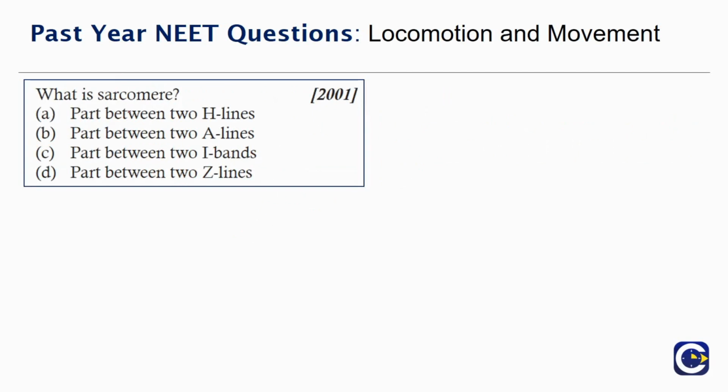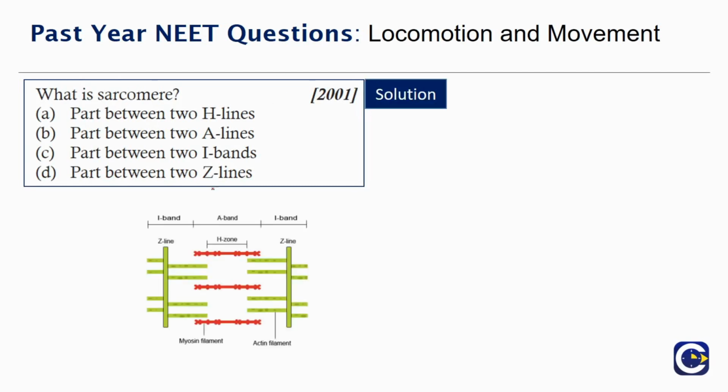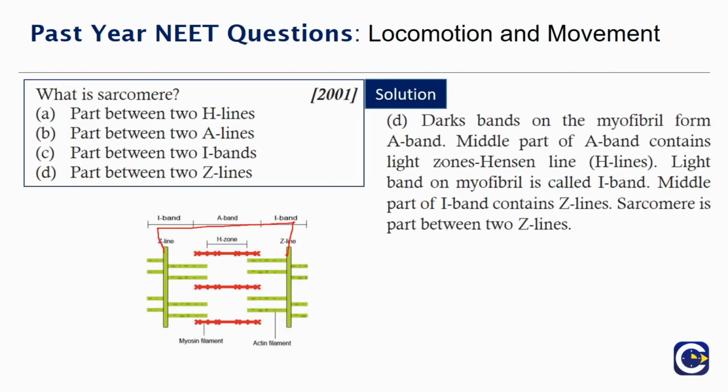What is sarcomere? Part between two H lines, part between two A lines, part between two I bands, part between two Z lines. We have discussed about this in the previous questions, but just a reminder. So we have the muscle unit here. So sarcomere is defined as the part between two Z lines. Okay, so this is a fact, so we have to remember.